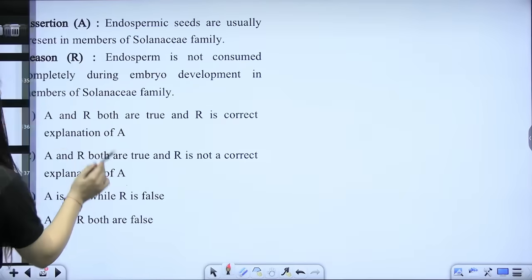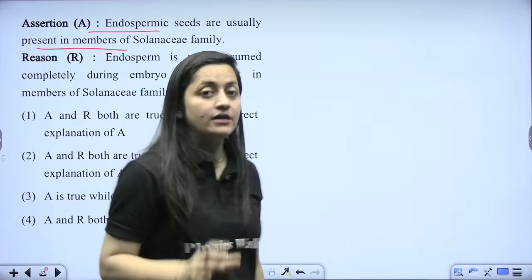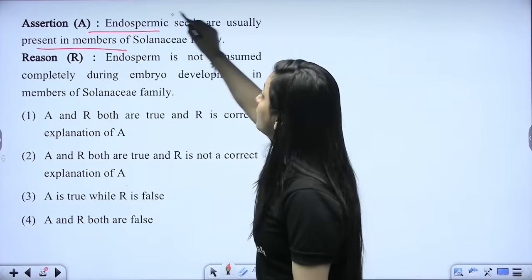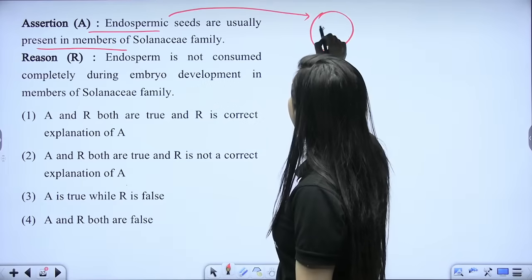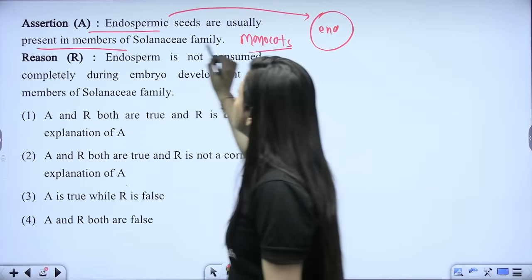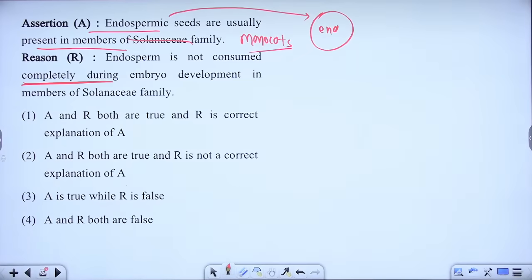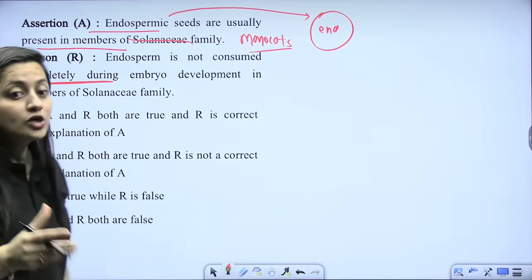Okay, chaliye, next question. Endospermic seeds are usually present in members of Solanaceae family. When you are saying endospermic seeds, what are you talking about? The seeds are having endosperm in that. It means you have to talk about the monocots. But how can you say the Solanaceae family there? So endosperm is not consumed completely during embryo development in the members of Solanaceae. So what should be my correct answer?